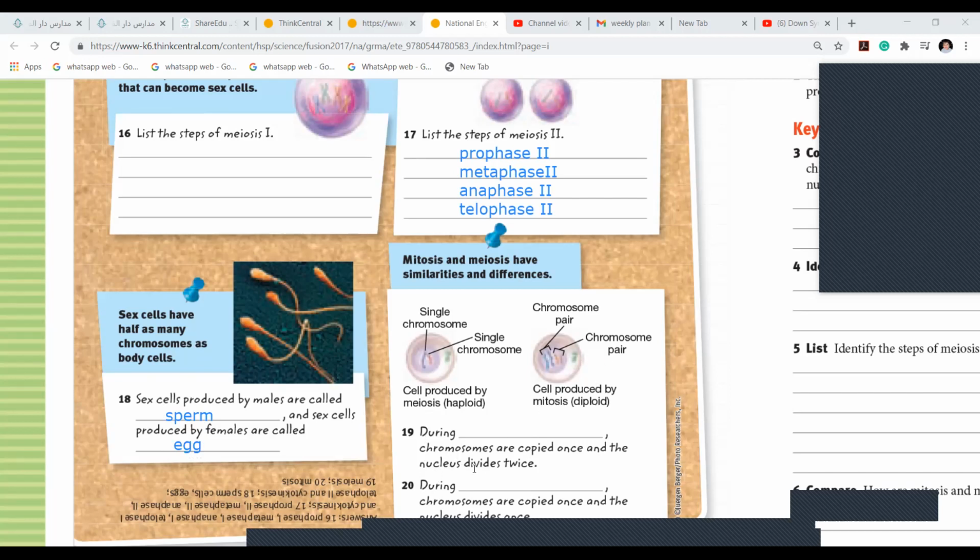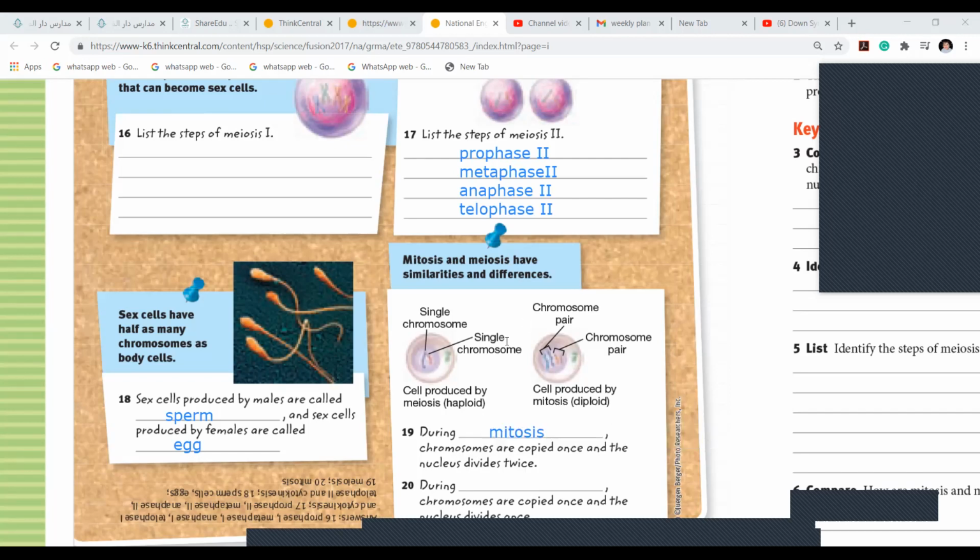During what time does the nucleus divide 2 times? Meiosis or mitosis? During dash, chromosomes are copied once and the nucleus divides twice. During which, mitosis or meiosis? In mitosis, you have 2.